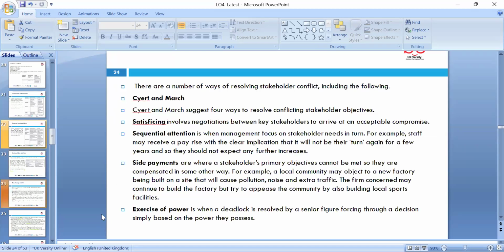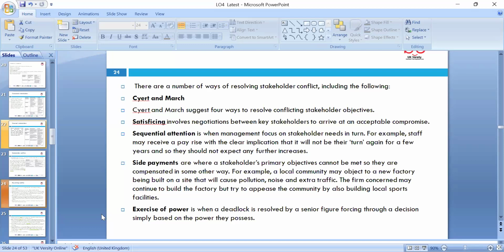Okay, so anyone, any question, please? You are very welcome if you would like to ask. There are a number of ways we can look at and ask the stakeholders. Stakeholders mean anyone. Thanks for joining. Stakeholders mean anyone who has any interest in the business. Satisfying them involves negotiation between the key stakeholders to arrive at an acceptable compromise.